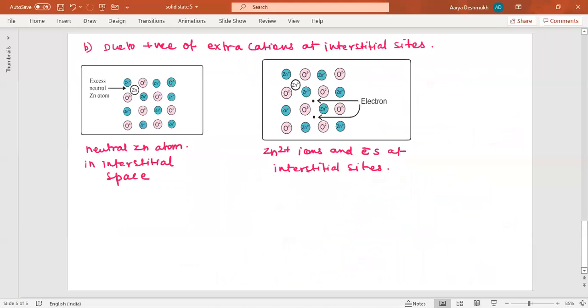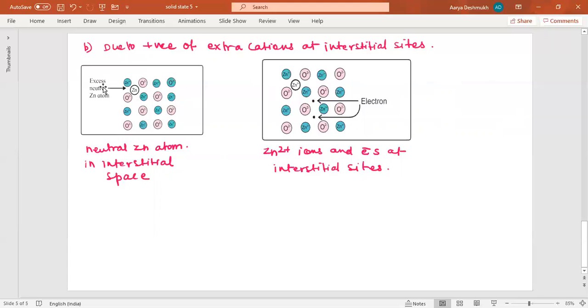As I already told, this happens first with the anionic vacancies. The next thing is that it can happen due to the presence of extra cations at interstitial sites. Now look at this. In this case, ZnO shows two ways of metal excess defect. In the first case, in the zinc oxide lattice, one neutral zinc atom is present in the interstitial space.